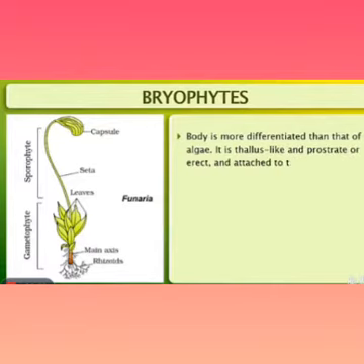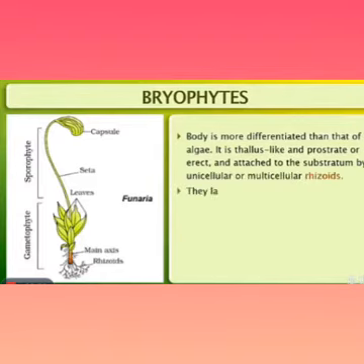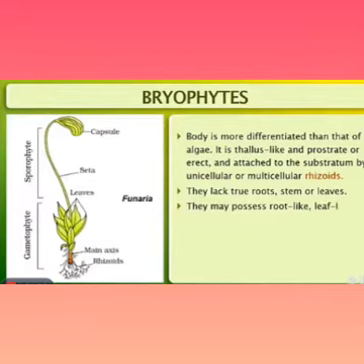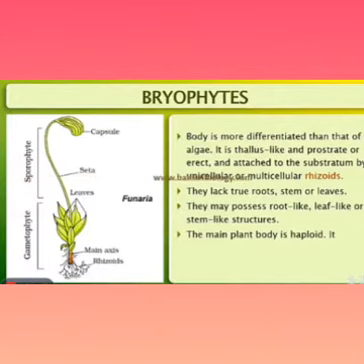It is thallus-like, prostrate or erect, and attached to the substratum by unicellular or multicellular rhizoids. They lack true roots, stems or leaves. They may possess root-like, leaf-like and stem-like structures.